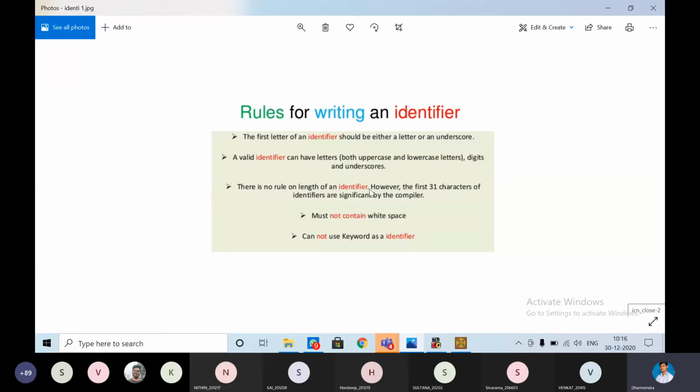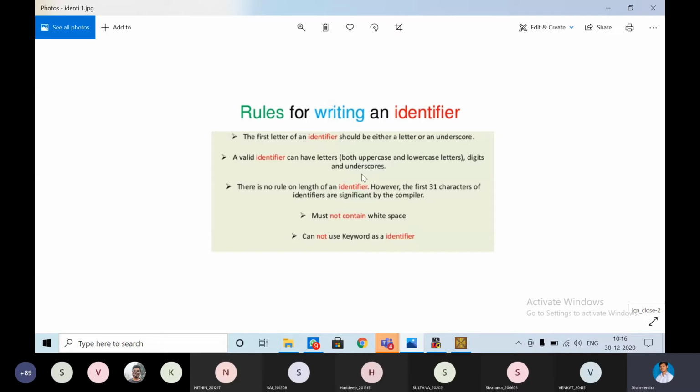This identifier means the variable name, function name, structure name, array name, pointer names, all function names. All these come under identifiers. For example, we are considering a variable. These names should follow these constraints.